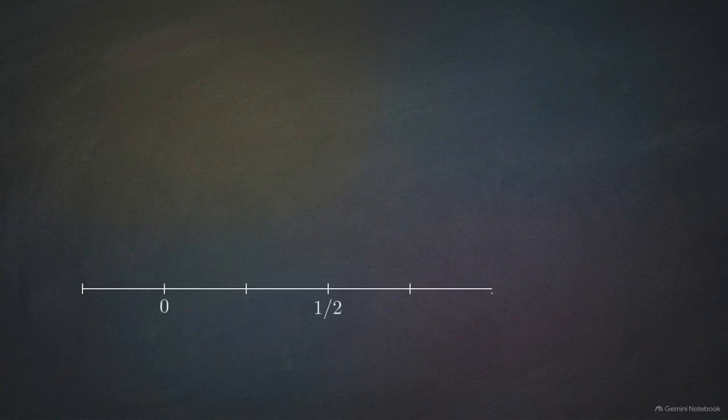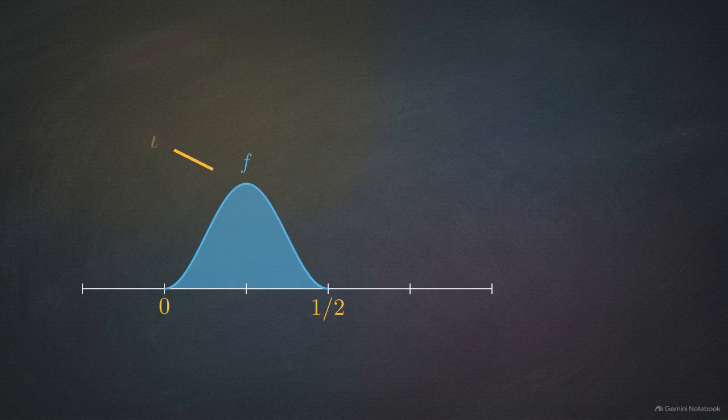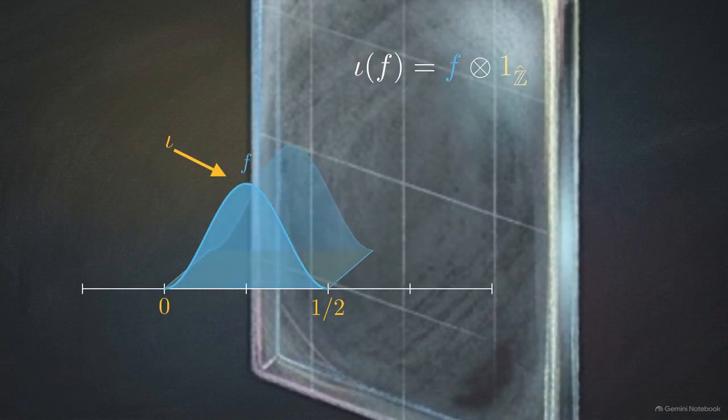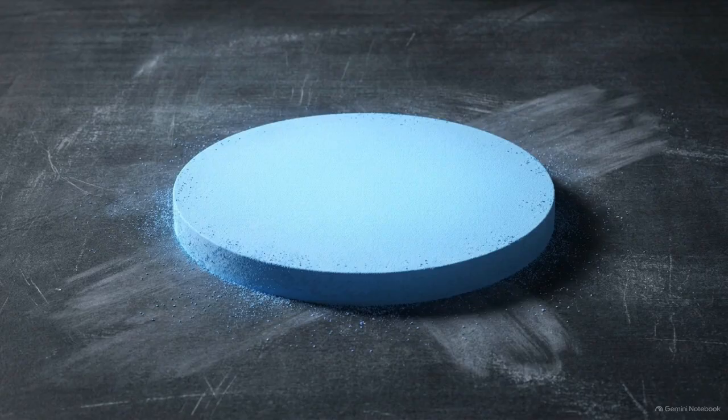The process begins with a test function, f, representing a specific state in our real dynamical space. The first operation is the embedding map, iota. This is defined as f tensor producted with an indicator function, 1 sub z hat. That indicator function represents the standard spherical vector. It acts as the vacuum state of the finite adelic space, a uniform baseline.